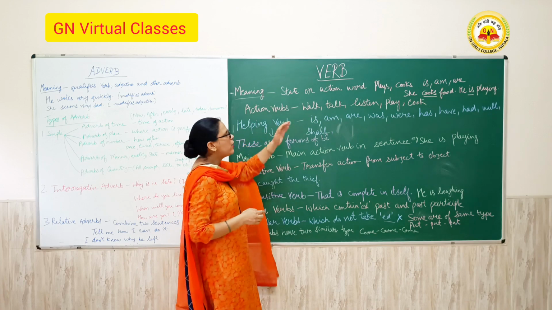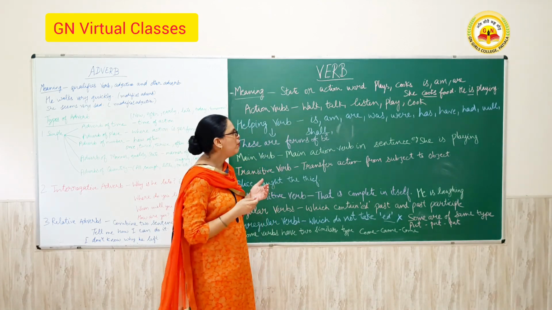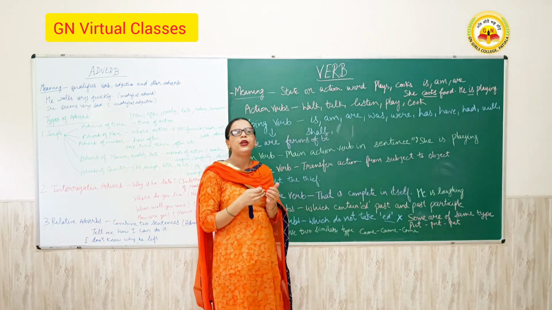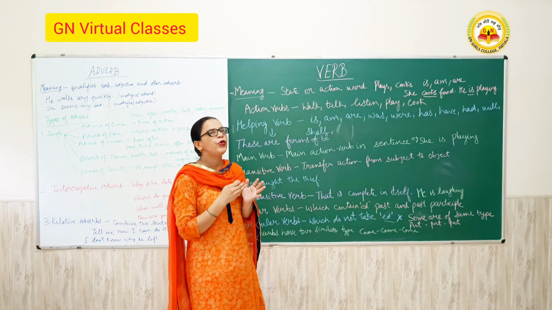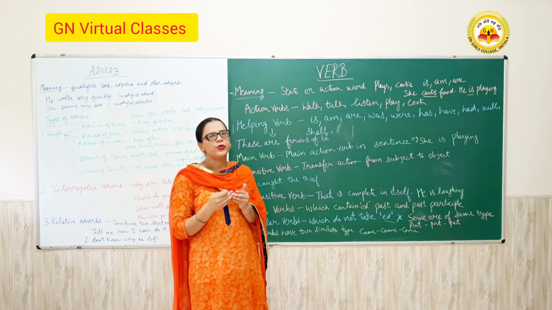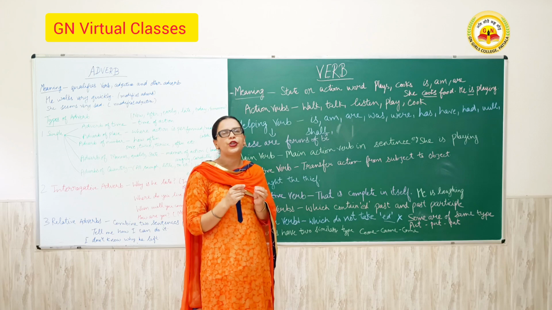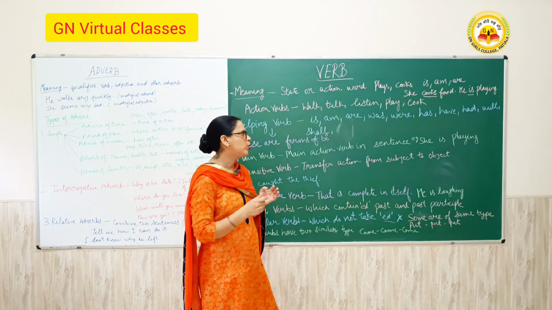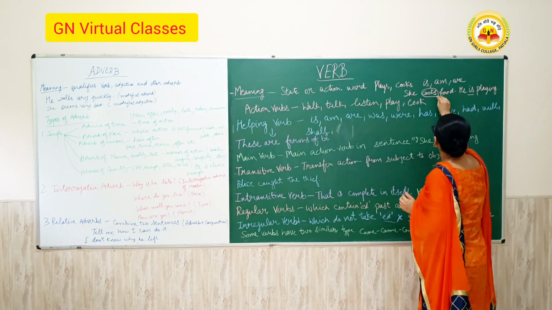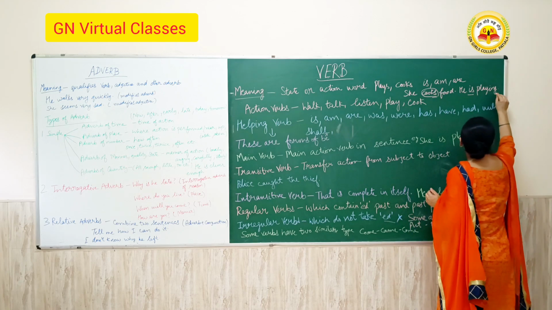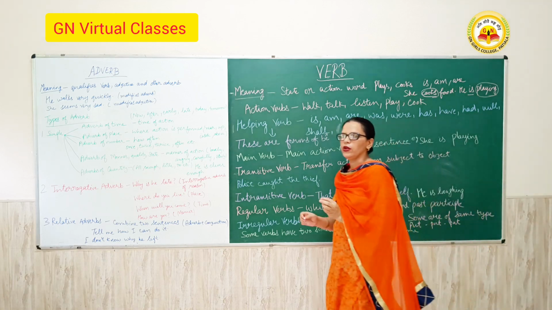So action verbs are walk, talk, listen, speak, play, cook, clean, etc. All are action words. These action words are called action verbs. Sometimes you are asked a question to circle the action word or action form of a verb. So here you circle the action word cooks, here the action word playing, which is performing.